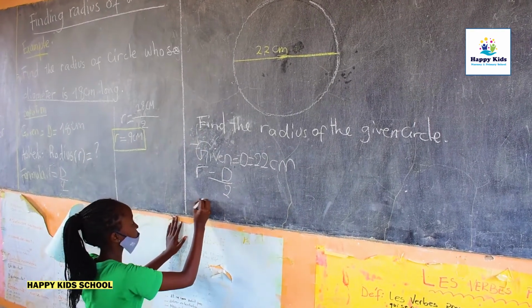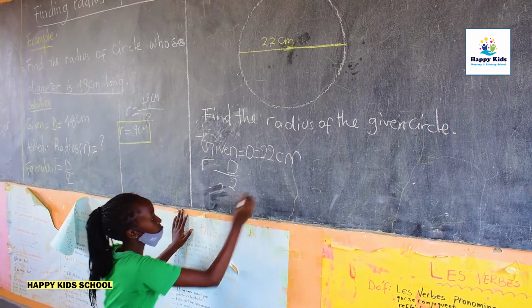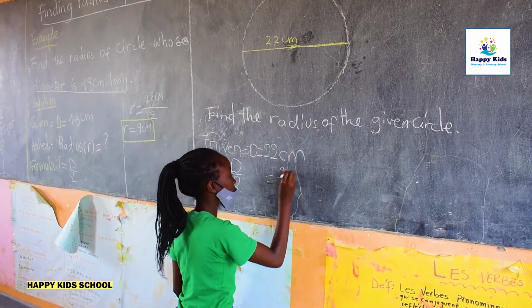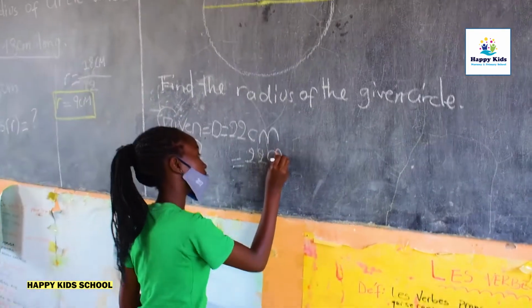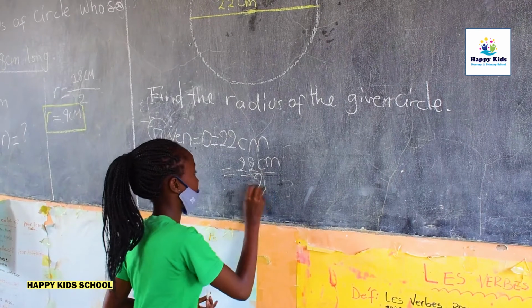Have you finished? Okay. Just my red pen.